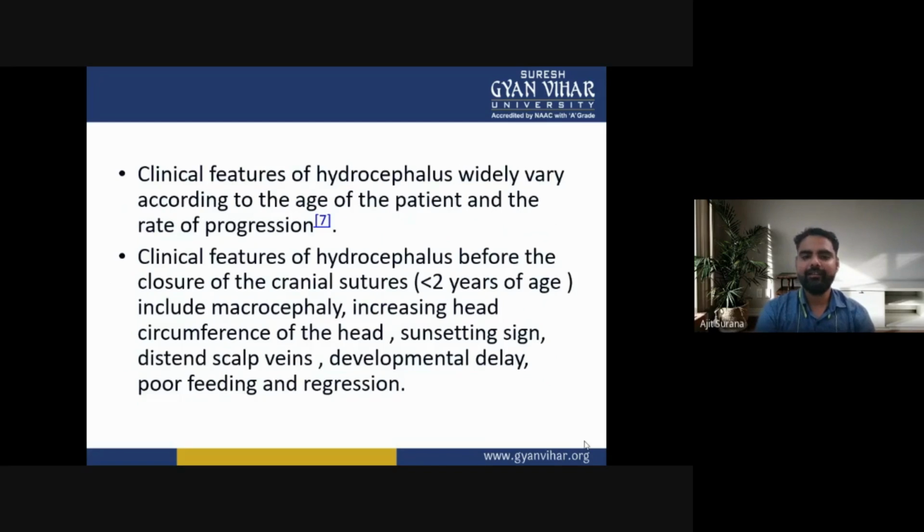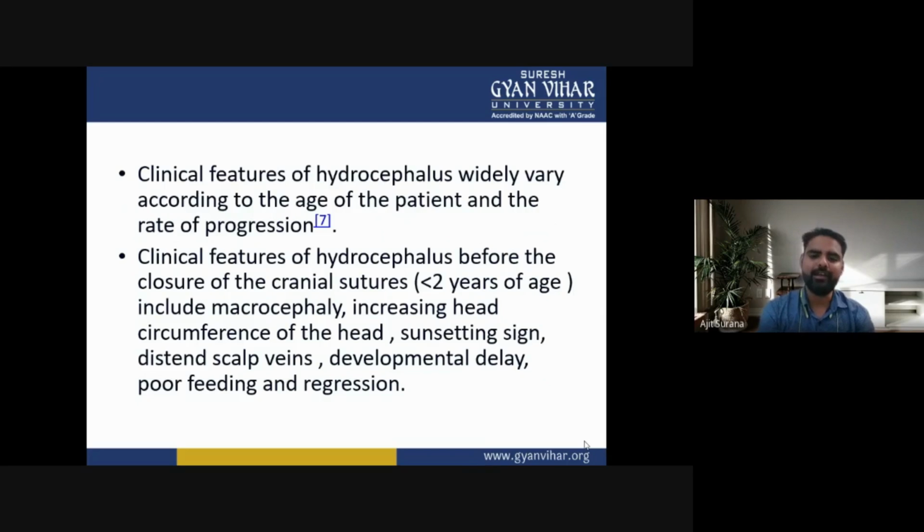Now, the clinical features of hydrocephalus vary widely according to the age of the patient and the rate of progression of the disease.